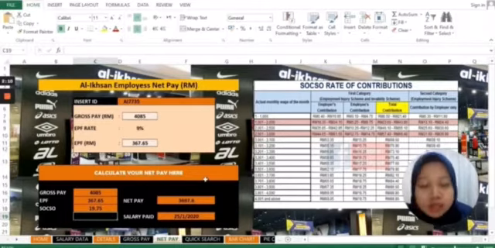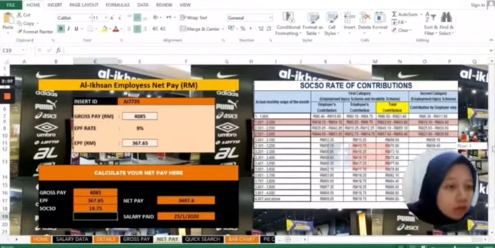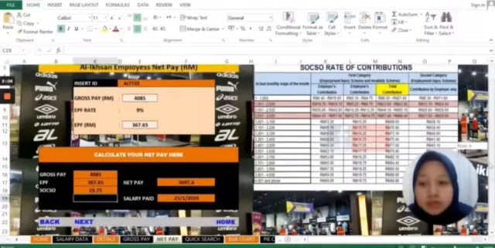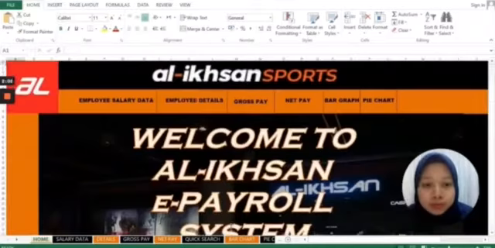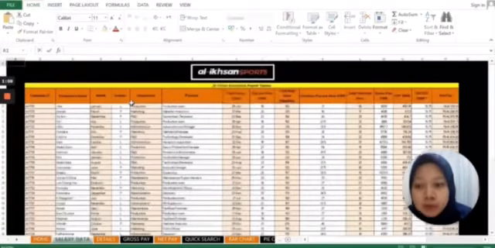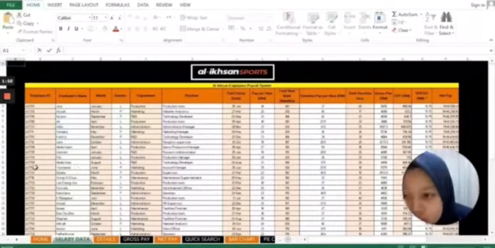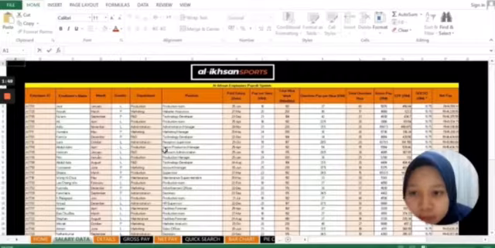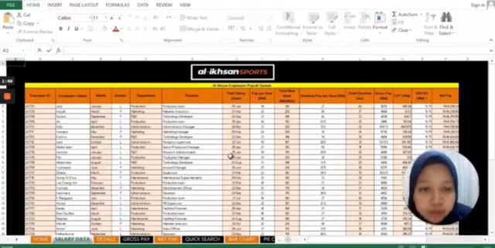Let's check whether we are correct or not. We can go to home, then to employee salary data. Let's search for the data that we have used just now: AI7735, which is Encik Hamzah. The employee was paid on 25 January, right?